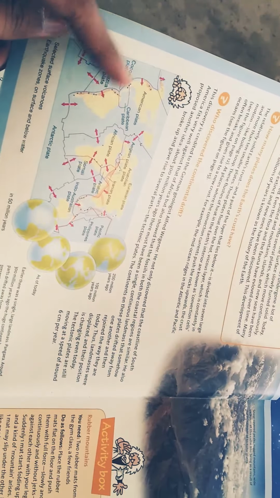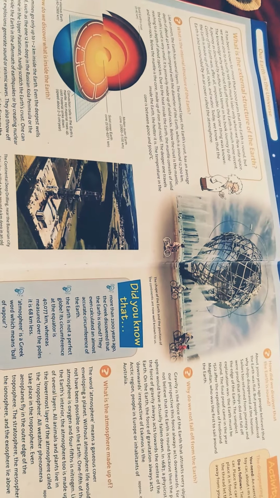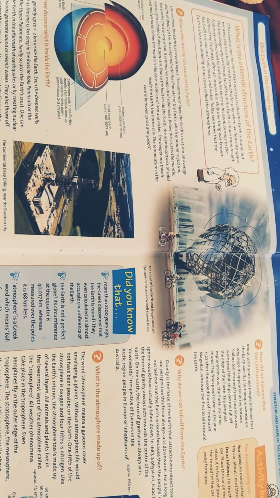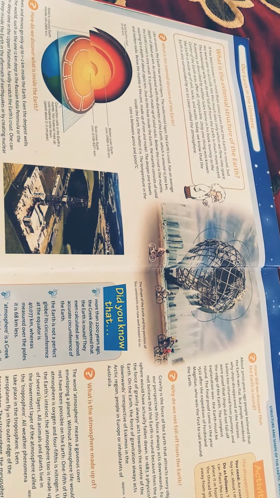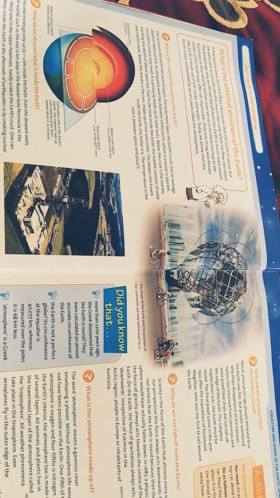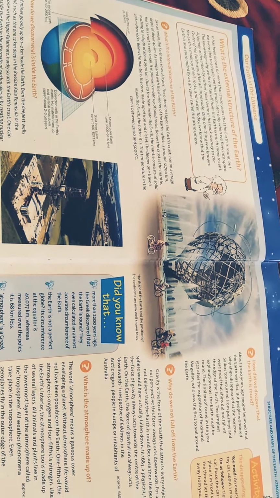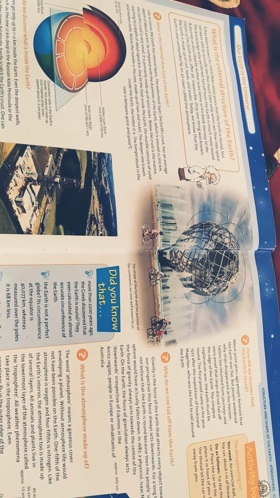In the next video we will look at page number 14, which is much more interesting. Here we will tell who discovered the continents and many things, and how the earth will look after 50 million years. Yes, 50 million years, of course. It means the land is made up of plates, so they are changing over time.